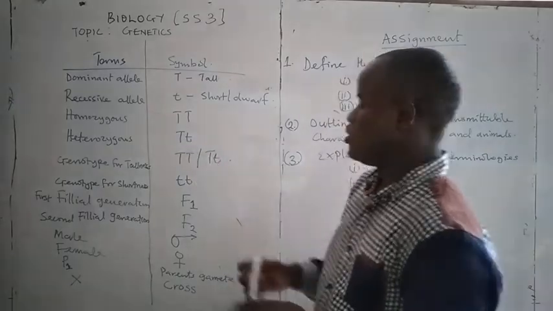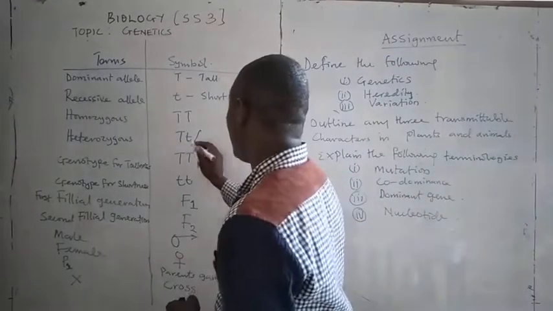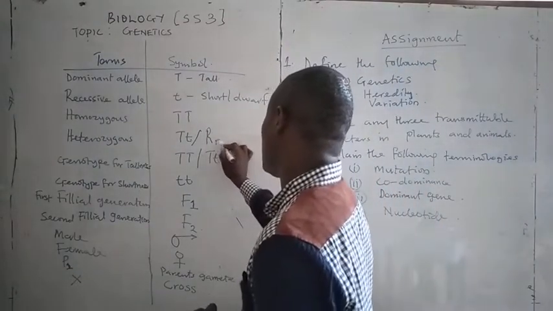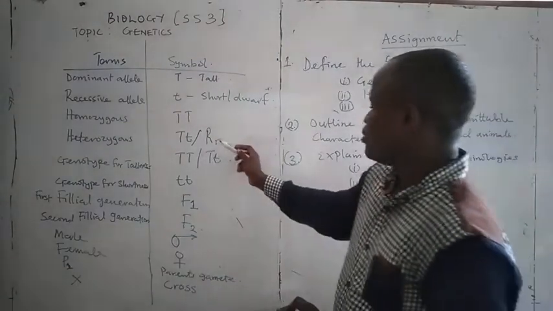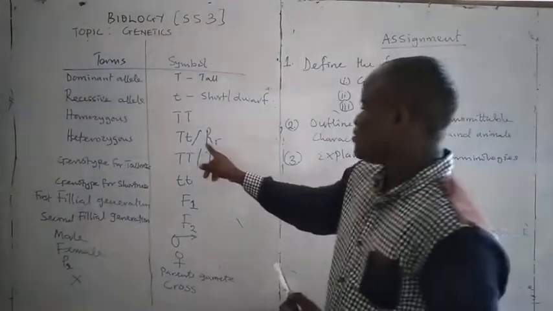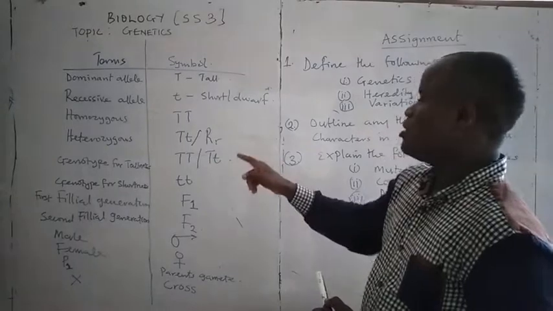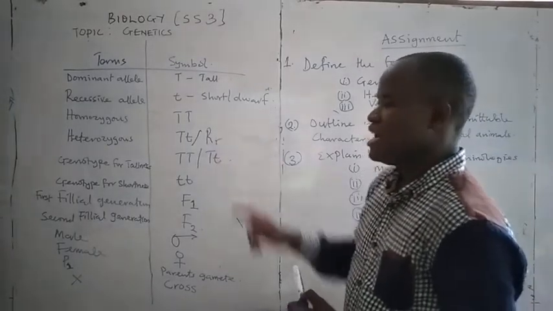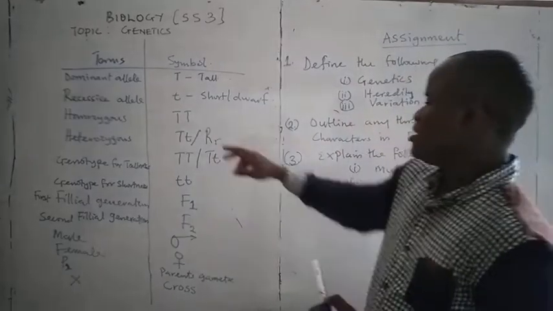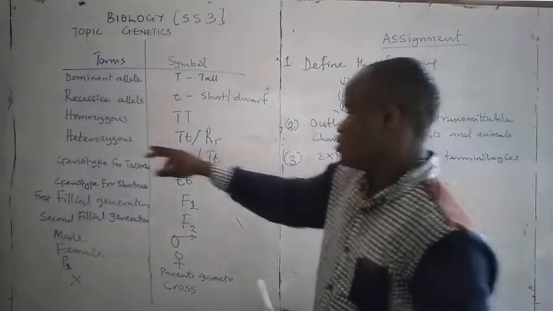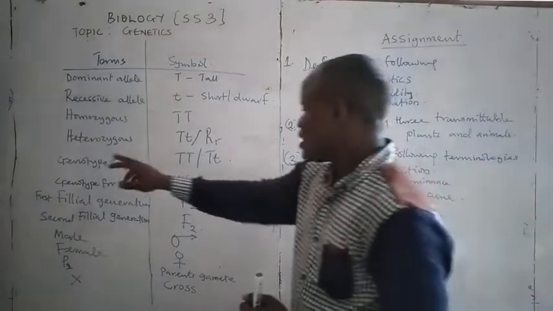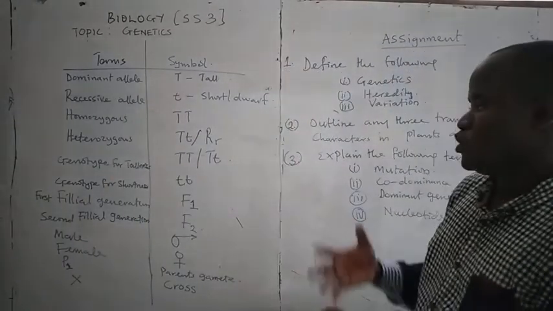small t. Or you can also have, for a red flower, capital R and small r. The small r is for white, while the big R is for red. The contrasting form for red color is white, and the contrasting form for white color is red. That is, this one is a heterozygous individual.